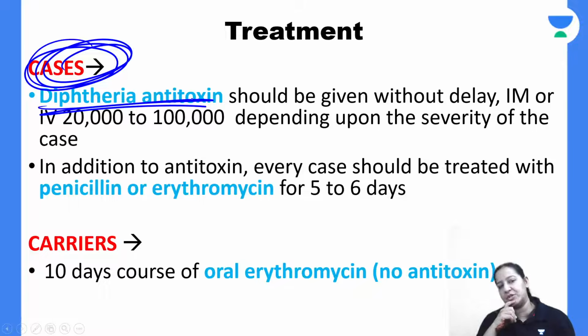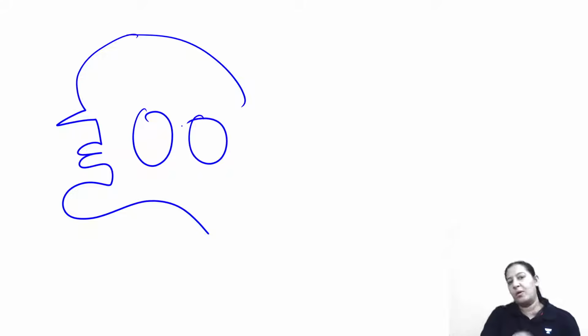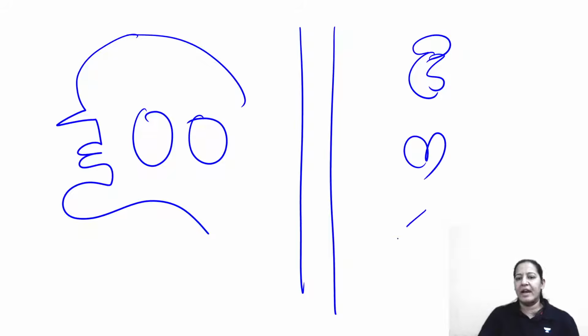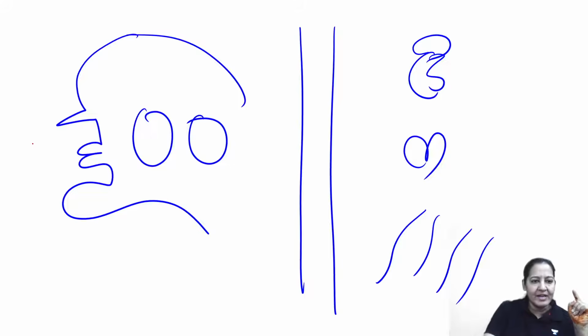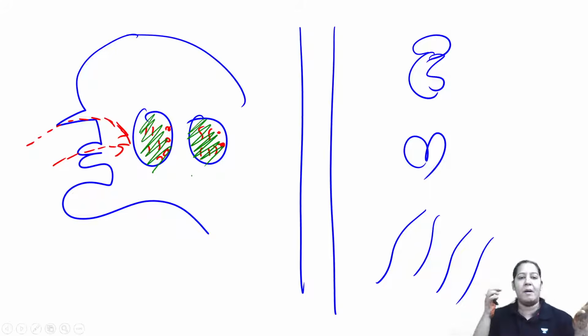The first treatment is the antitoxin. I have told you that this is a human, and these are the tonsils of the human. This is the blood vessel, and these are the organs: this is adrenal, this is heart, and these are the nerves. So what is the complete mechanism? Nisha, would you like to tell? First the organism, Corynebacterium diphtheriae, enters by droplet infection. It goes to the tonsil, multiplies there and produces toxin. Because of the bacteria and toxin together, a pseudomembrane is formed because of necrosis. This is the local effect.